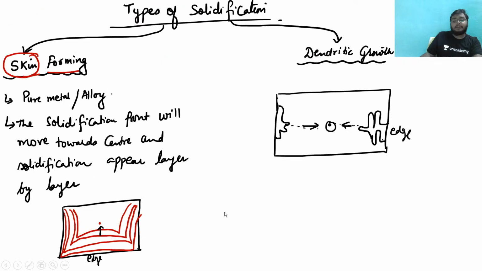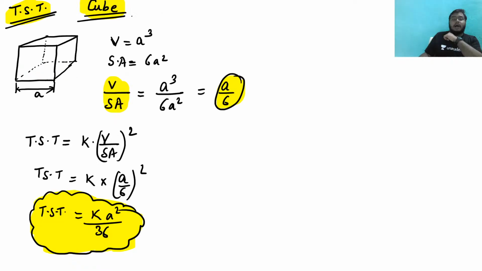After that, one by one we have seen the types of solidification: skin forming and dendrite growth. In both cases, what we have seen is that the solidification front moves to the center. It is approaching the center. After that, we have seen the total solidification time for a cube. If this is a cube having side length A, then the volume would be A cube and the surface area would be 6A square. Then V by SA will be A cube by 6A square.